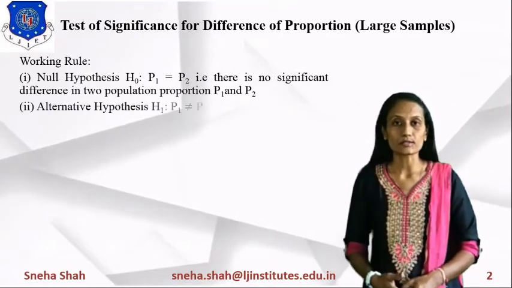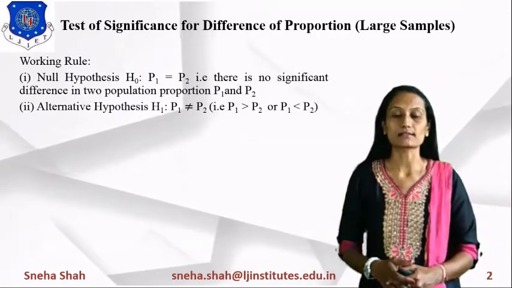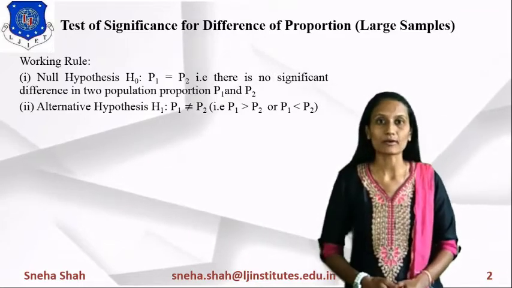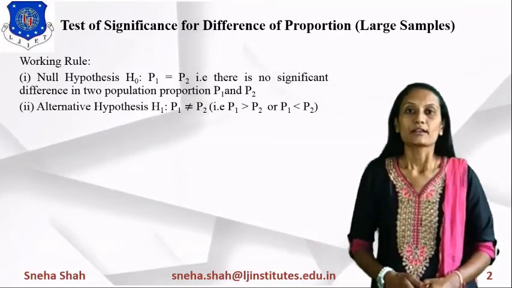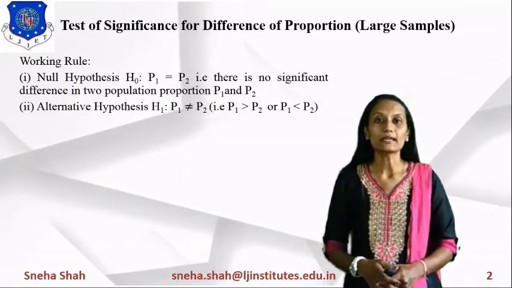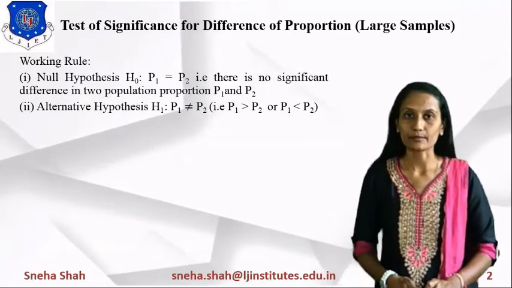Then the alternative hypothesis is considered as the complement of this. Its complement is represented as P1 does not equal P2. So, the value of P1 is either less than P2 or greater than P2. Right. So, this is considered the alternative hypothesis.